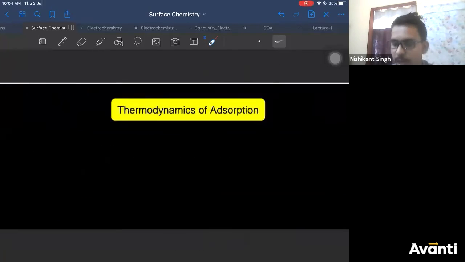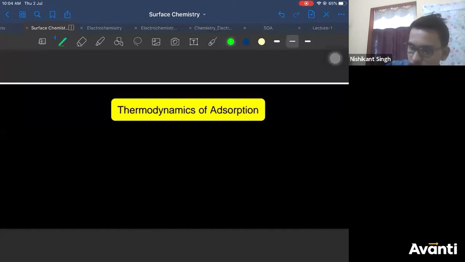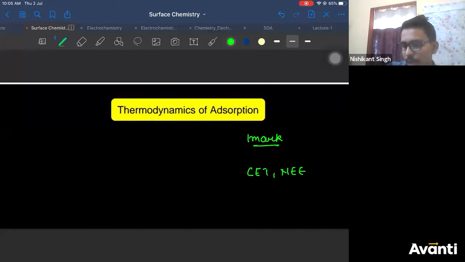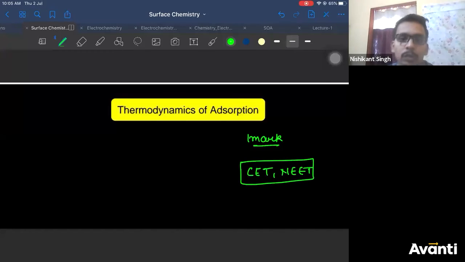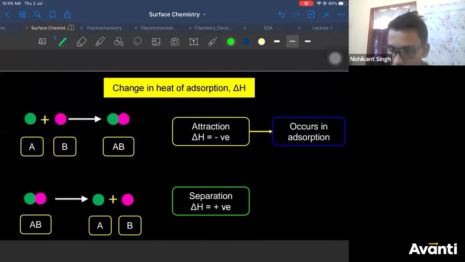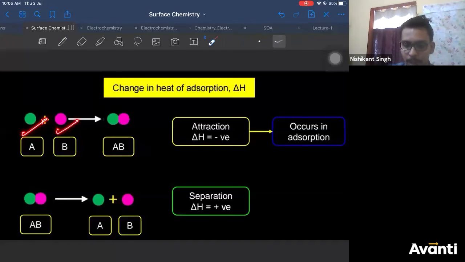Yeah. Now there are some thermodynamics about adsorption. You get a 1 mark question from this in your boards, and in CET, NEET, everywhere. One mark for boards. CET, NEET, JEE. Not in JEE, mainly in CET and NEET questions are asked from this. Right? So, what is the thermodynamics of adsorption? How does it change? So all of you please pay attention. What is happening during adsorption? There is an adsorbate, there is an adsorbent, right? They come together and form a bond, correct? They form a bond, right?